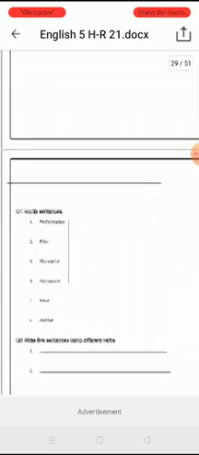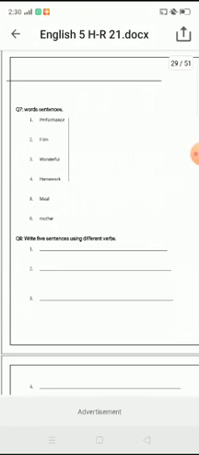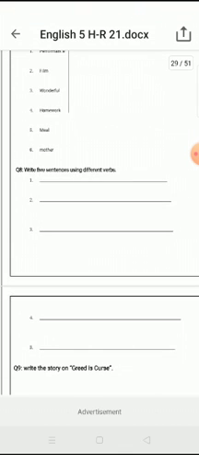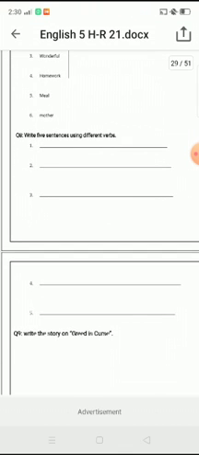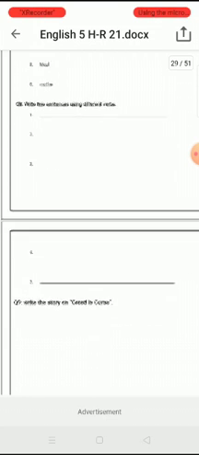Then question number 7: word sentences. The first one is performance, film, wonderful, homework, meal, mother. Question number 8: write 5 sentences using different verbs. What are basically verbs? Verbs show action. So use any 5 words to complete the sentences, like eat, look, walk. These are all examples of verbs.